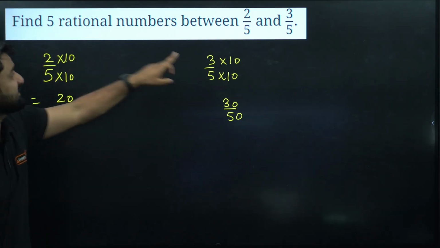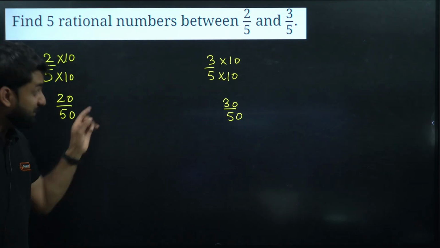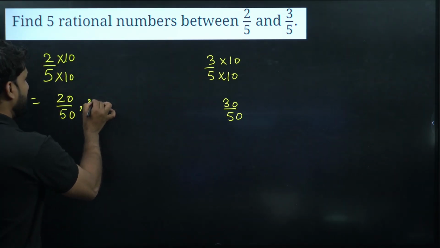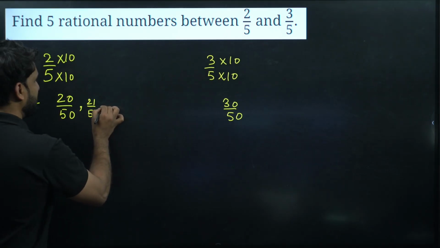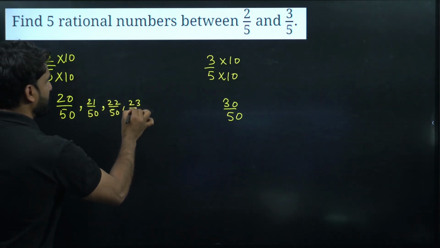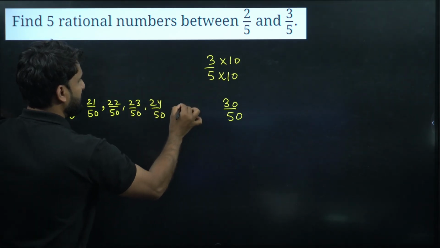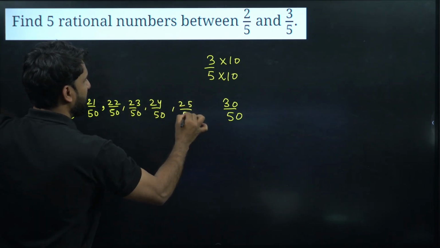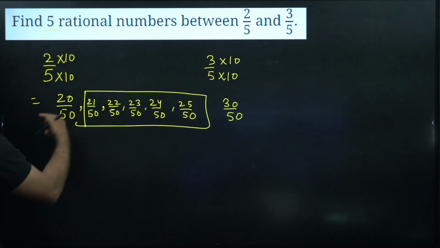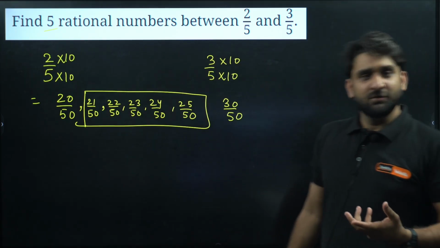Here the numbers were consecutive. After 2, 3 will come, so we couldn't write more rational numbers, but now we can, right? So this will be 21 by 50, the first rational number that we required, 22 by 50, 23 by 50, 24 by 50, 25 by 50. How many do we require? 5. So we have 5 rational numbers between this and this. Clear, everyone? Very easy question.